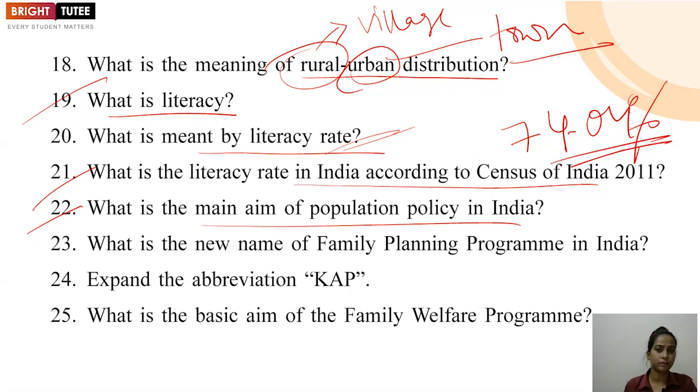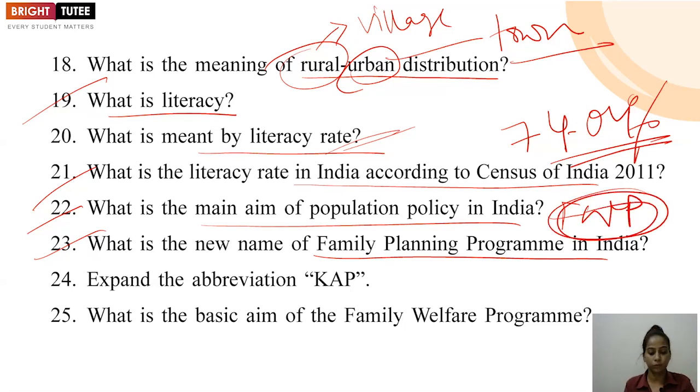Although different objectives were there, basically we have to focus on the main aim because we are doing very short question answers. So the main aim you can mention is to reduce the population growth by reducing the birth rate. Next, what is the new name of the family planning program in India? The new name was Family Welfare Program. Family Welfare Program is the new name given to this family planning program.